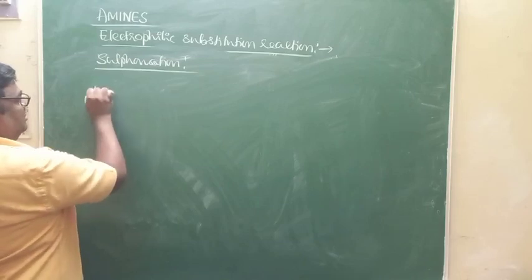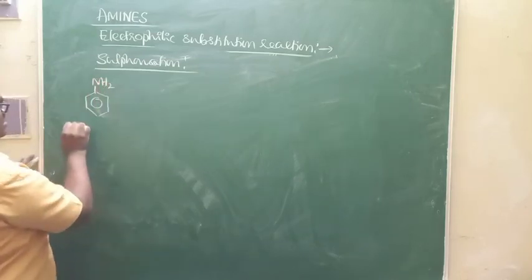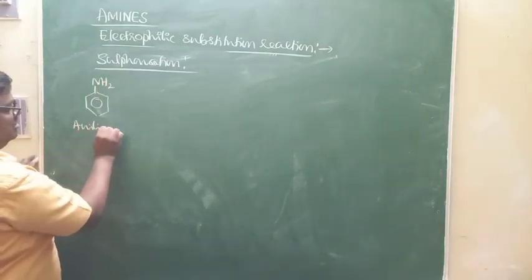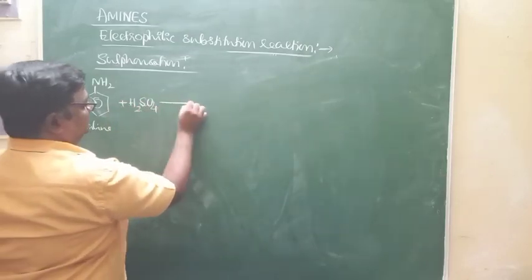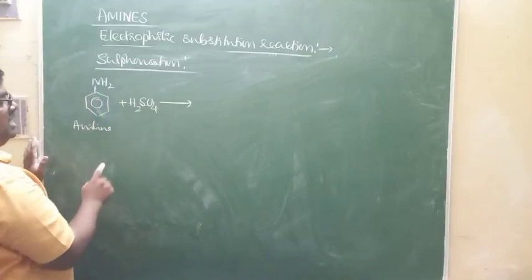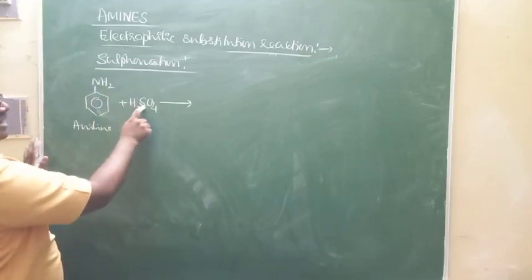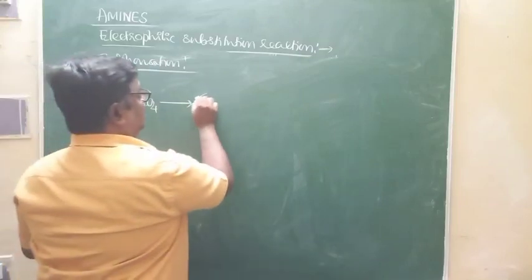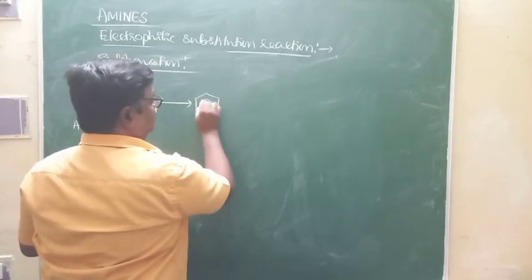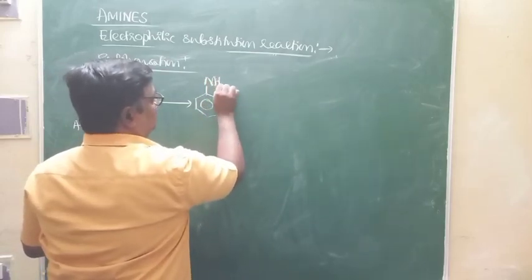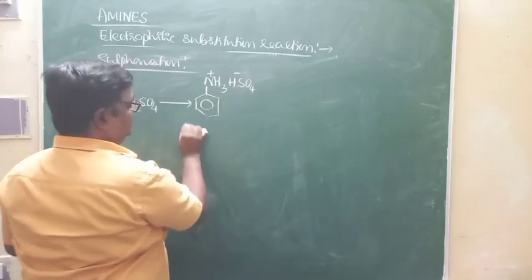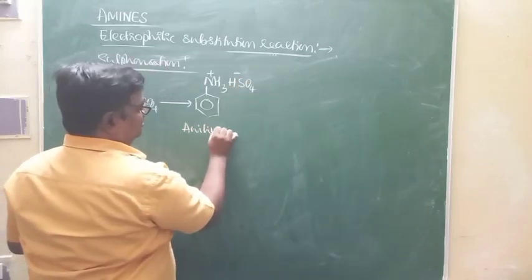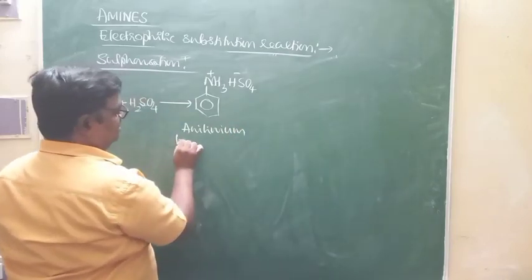When aniline reacts with concentrated sulfuric acid, acid-base reaction takes place. This sulfuric acid donates H plus to aniline, and NH2 becomes NH3 plus, and of course HSO4 minus. This is anilinium hydrogen sulfate.